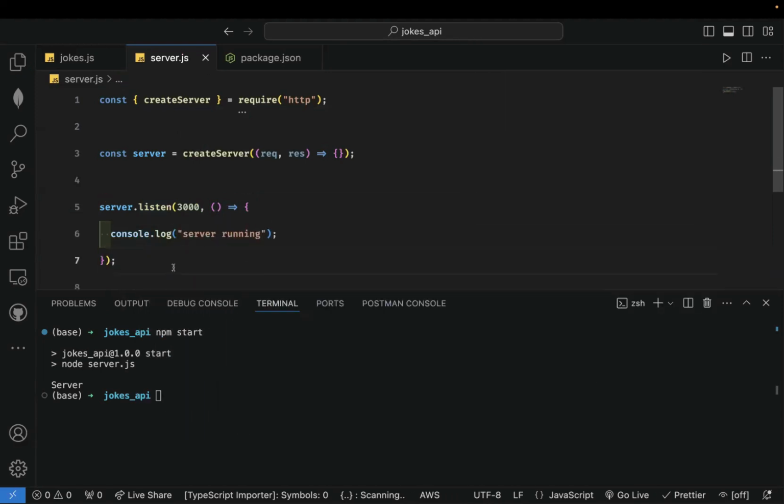So ports, for lack of better words now, ports are like rooms in a house. So you have a server and then you have many rooms. When somebody comes to your server, the server is going to be listening on port 3000, right? So when somebody comes to your house, they know the direct address they are going to, like the direct room they are going to.